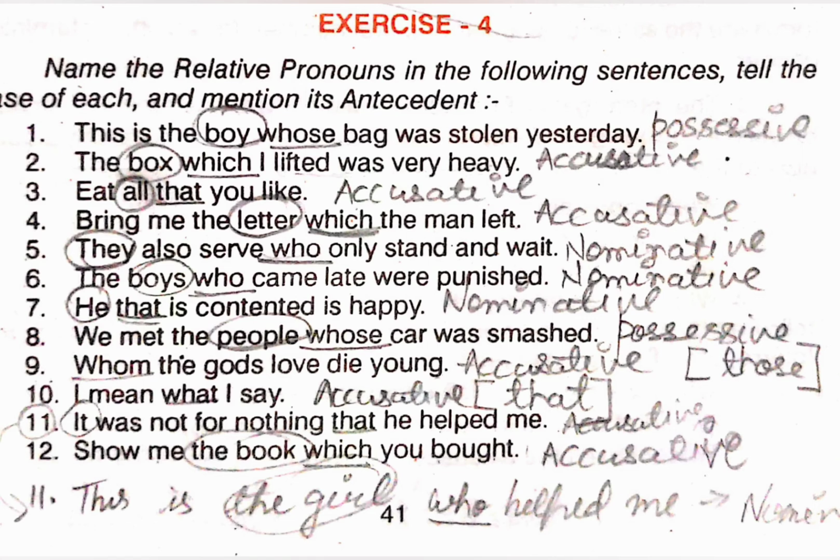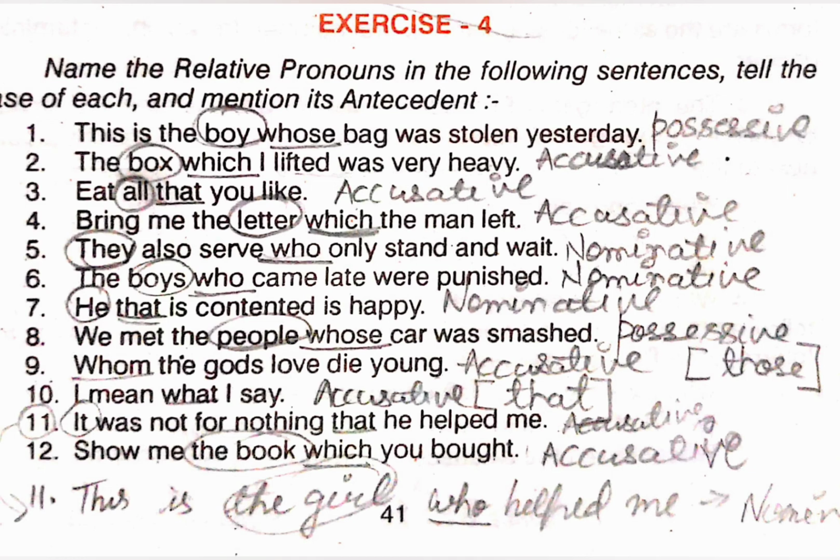Eighth, we met the people whose car was smashed. People is the antecedent, whose is the pronoun, and possessive case. Ninth, whom the gods love die young. Whom is the pronoun here and the antecedent is hidden, so that is those. I have written there, and it is in the accusative case. Tenth, I mean what I say. Again the antecedent is hidden, so the antecedent is that. What is the relative pronoun and it is in the accusative case.